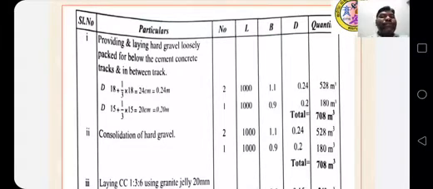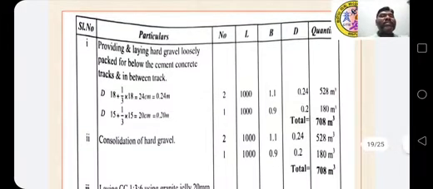D is equal to 15 centimeter plus one third of thickness is equal to 20 centimeter, in meter 0.2 meter. One odd gravel, 1000 meter length, 0.9 meter width and 0.2 meter depth. Total odd gravel quantity is 708 meter cube.